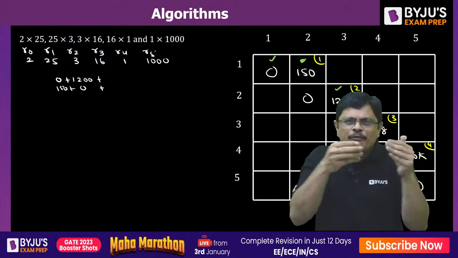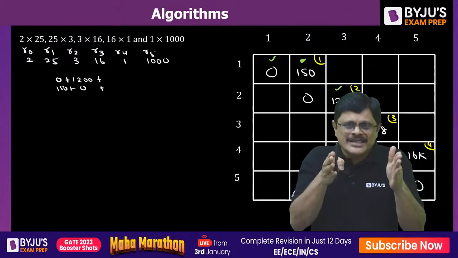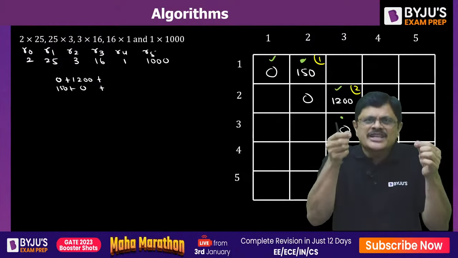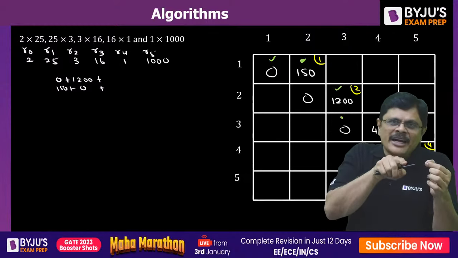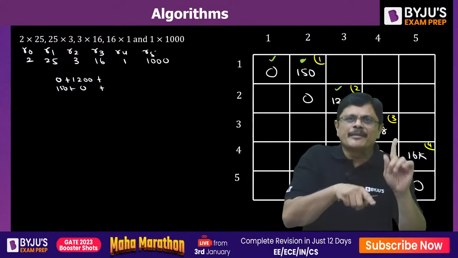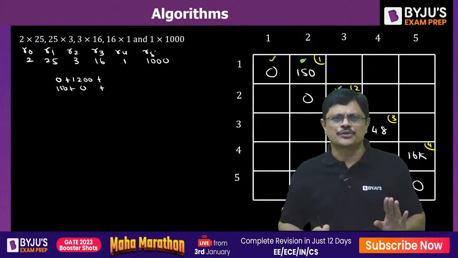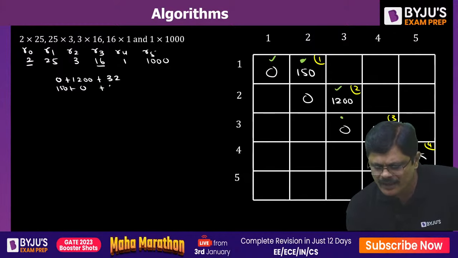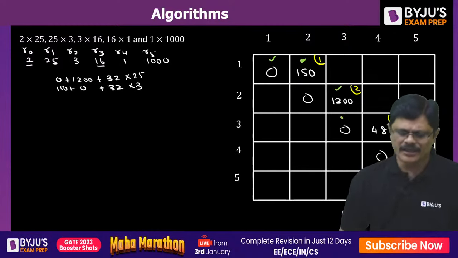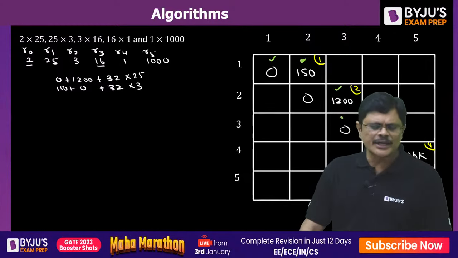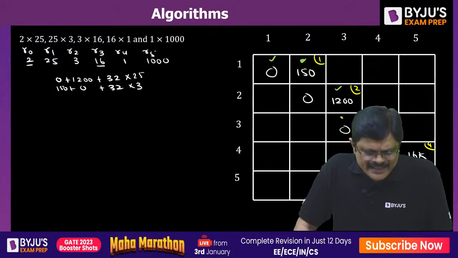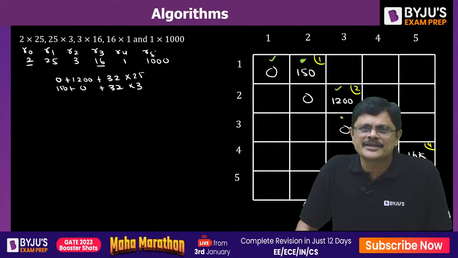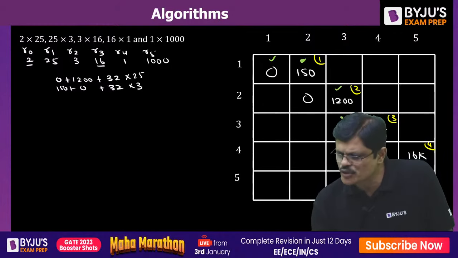We are going to consider 4 numbers in a sequence, and in that, the first one and last one are fixed. The intermediate one will be changing, like R1, R2. That is, R1 means K value is 1, R2 means K value is 2. So here 2 into 16 will be fixed, that is 32. Here it is into 25, here it is into 3. Out of these, 32 into 3 is 96. 150 plus 96 is how much? That is 246. So this value will be 246.